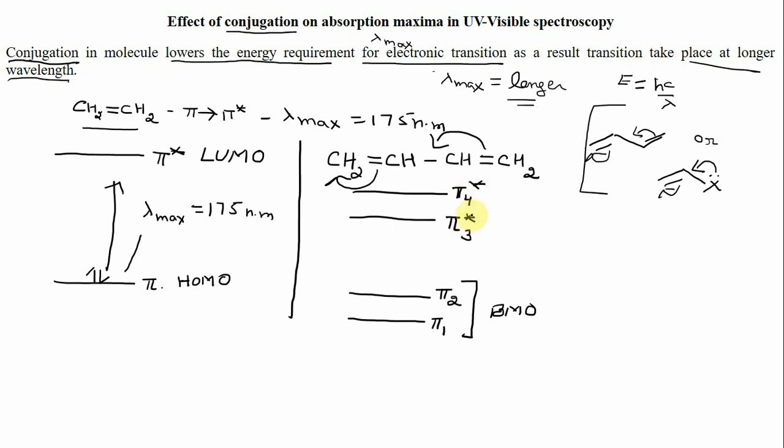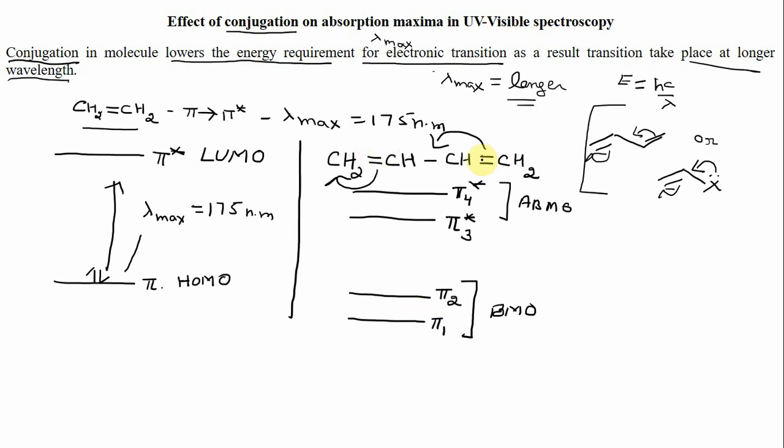The number of anti-bonding molecular orbitals is always the same as the number of bonding molecular orbitals. So these are your anti-bonding molecular orbitals. In ethylene there was only one bonding molecular orbital and only one anti-bonding molecular orbital, and the transition took place between them, but here you have two bonding and two anti-bonding molecular orbitals.